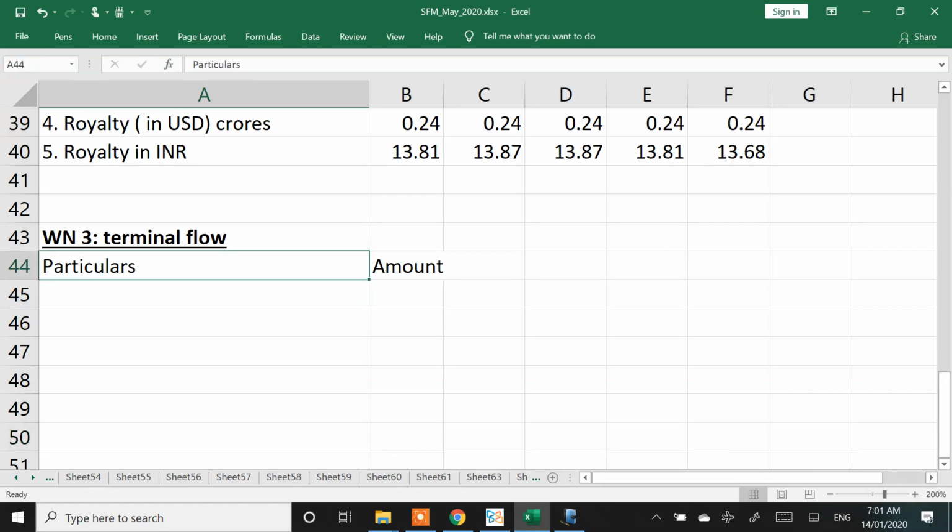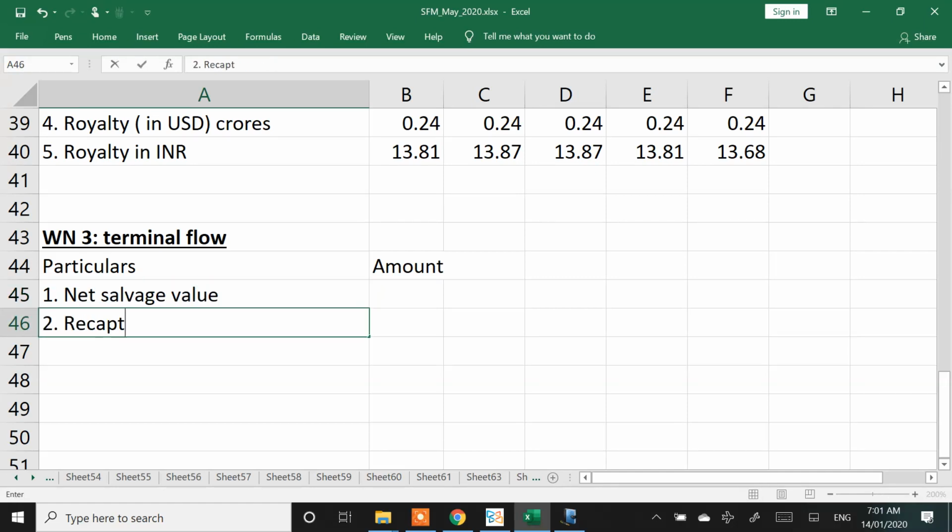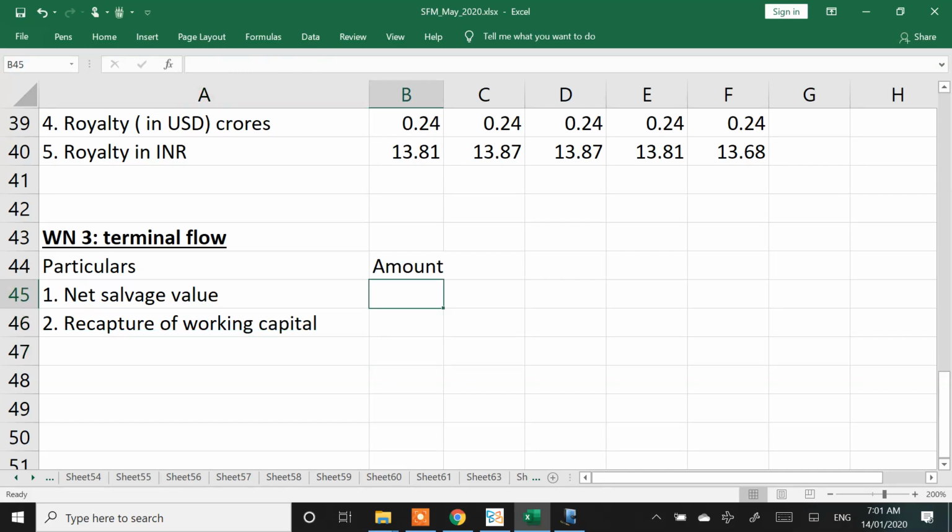Point number 1, net salvage value, and point number 2, recapture of working capital.